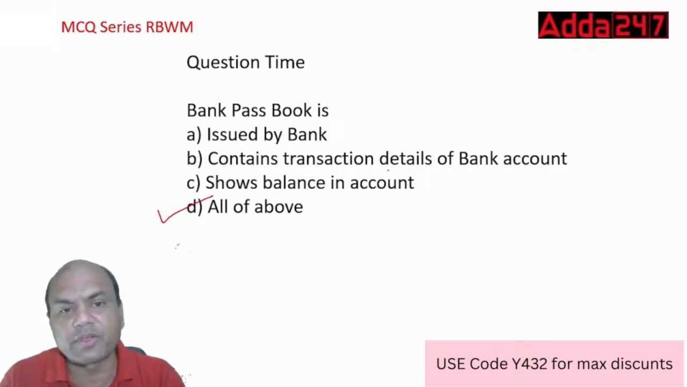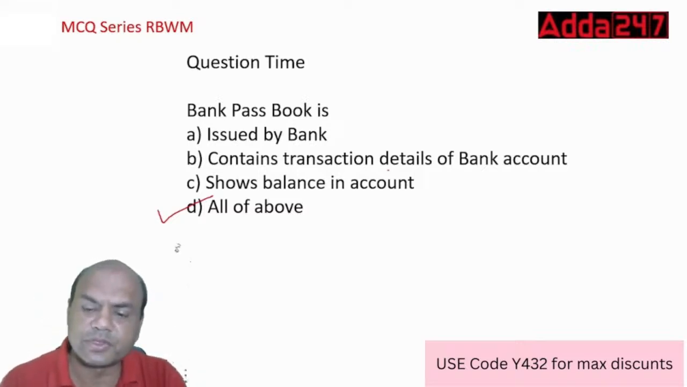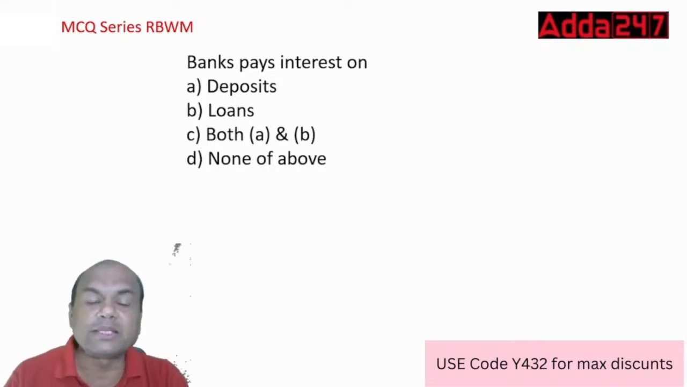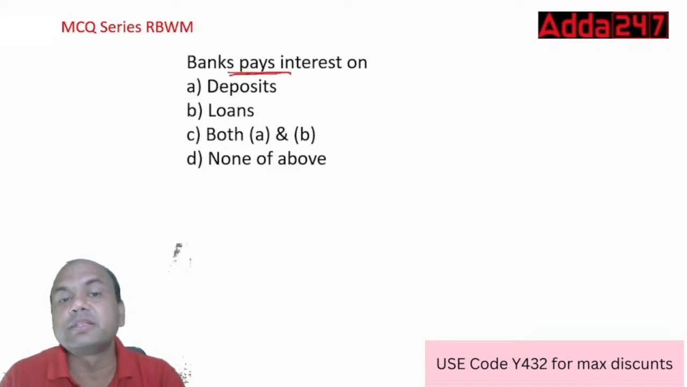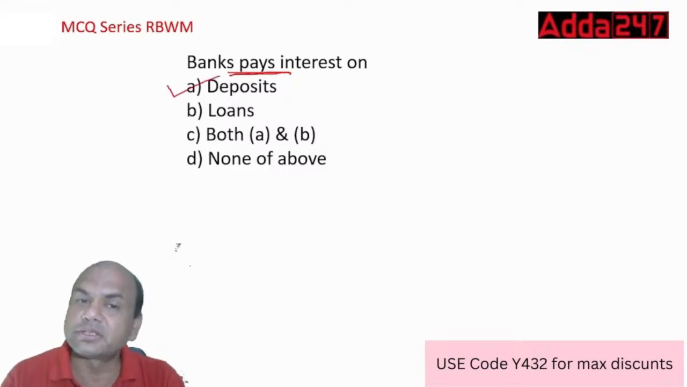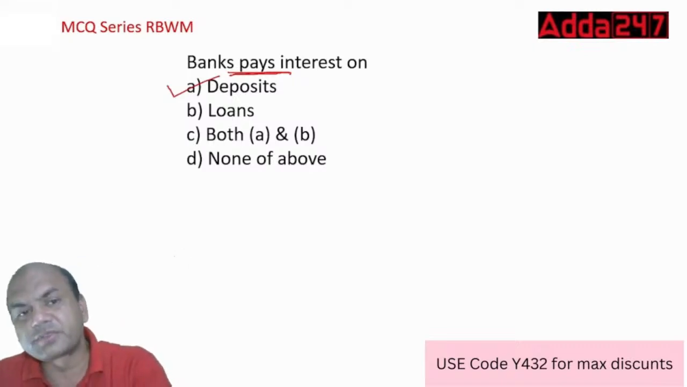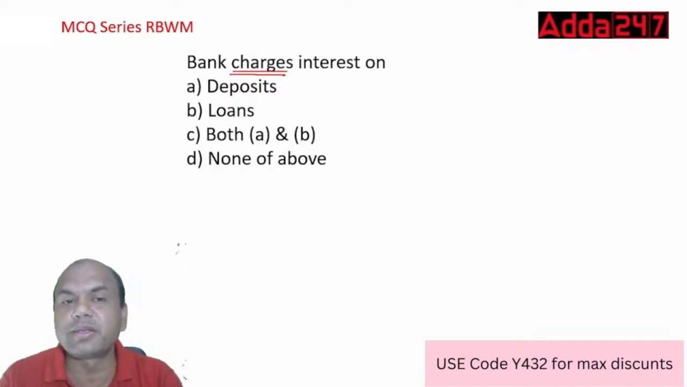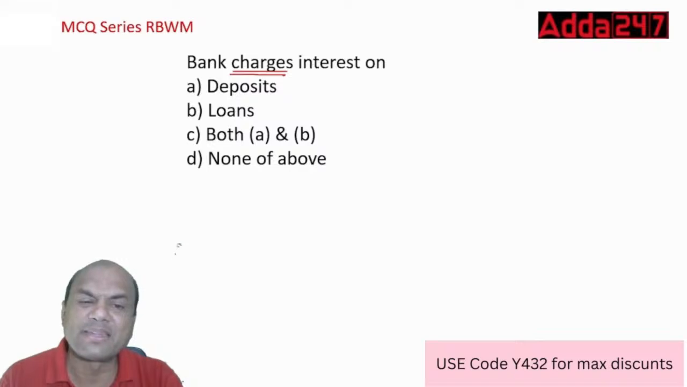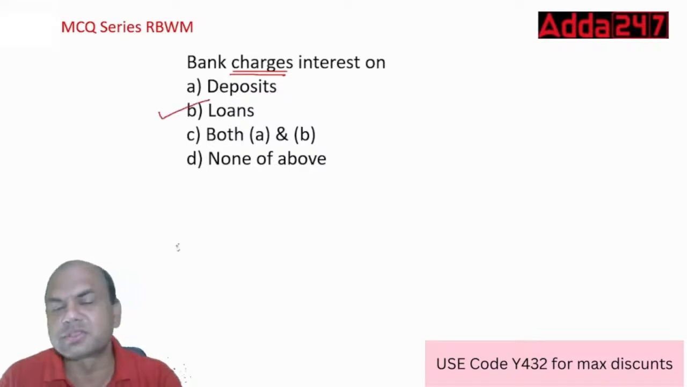Bank passbook is having all these 3 features. Okay. Bank pays interest on deposits, loans, both A and B. So bank pays interest, remember, on deposits. Simple, isn't it? Next one, bank charges interest on deposits, loans, both A and B, none of the above. So loans, right? Just now I told you.